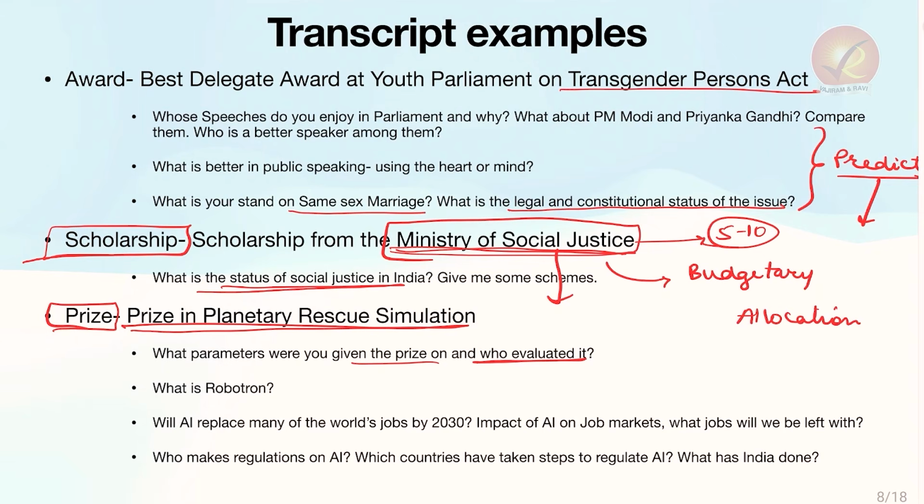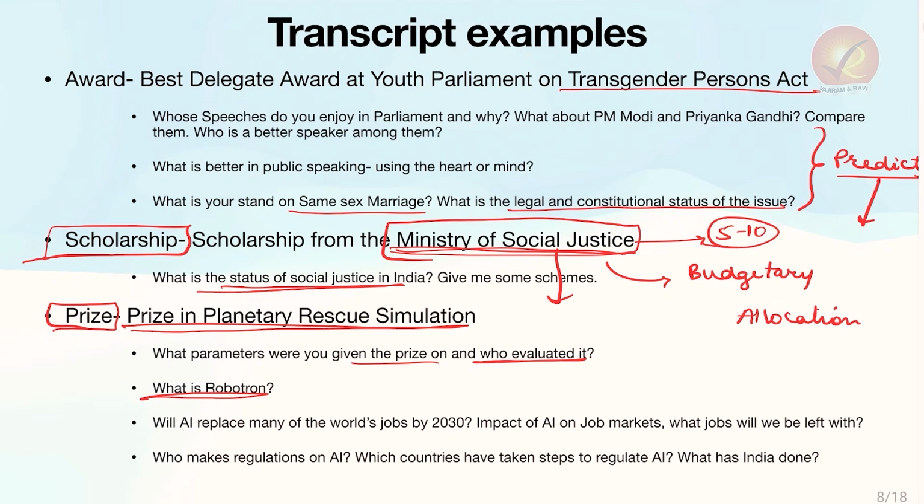So do you understand why you were given the prize? That is the question. And who evaluated it? Were there judges? Was there an objective criteria? What is it exactly? The next question was, what is Robotron? Will AI replace many of the world's jobs?